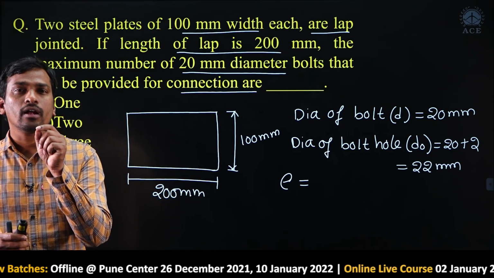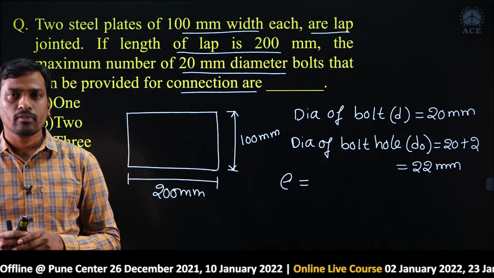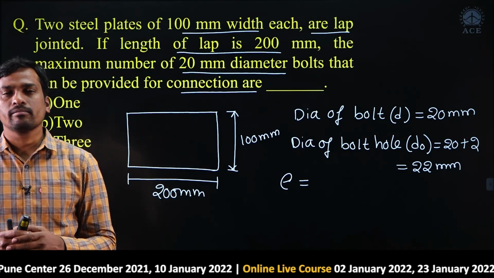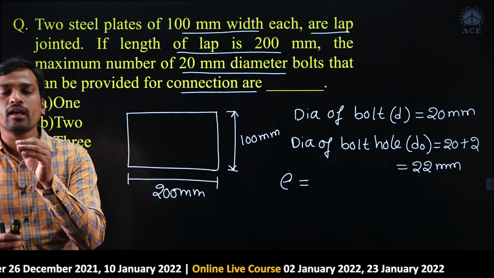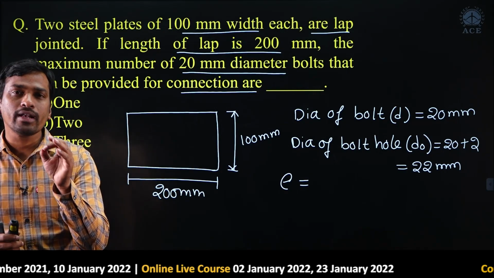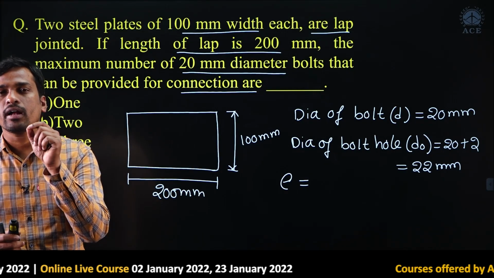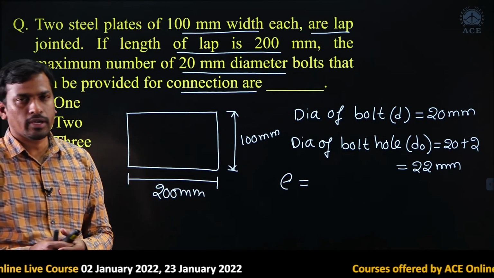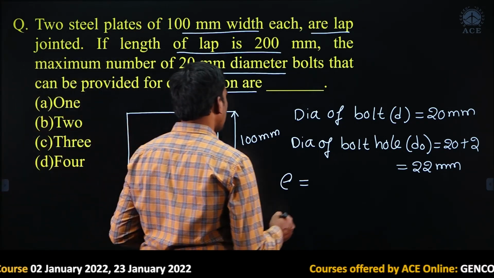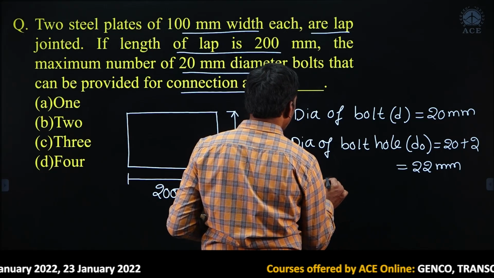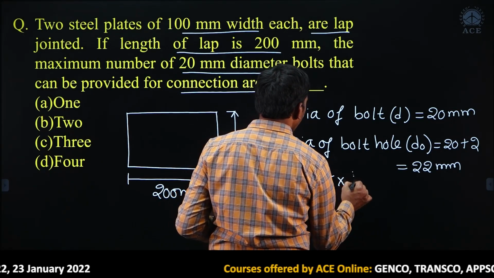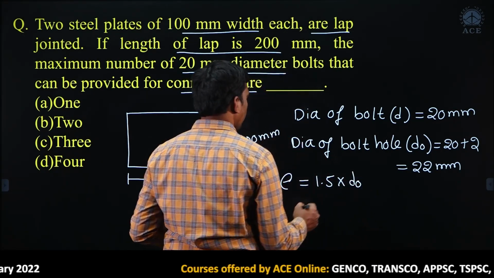If it is manual cut, what is the minimum end or edge distance? 1.7 times the diameter of bolt hole, okay. So, here it is not mentioned, then we will consider machine cutting, that is 1.5 times D naught, okay.